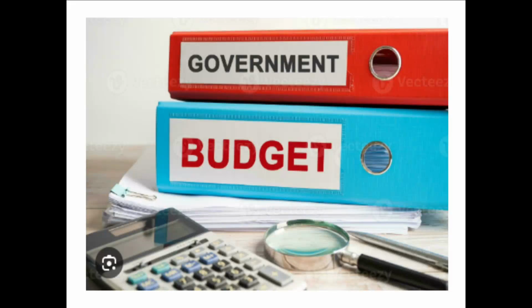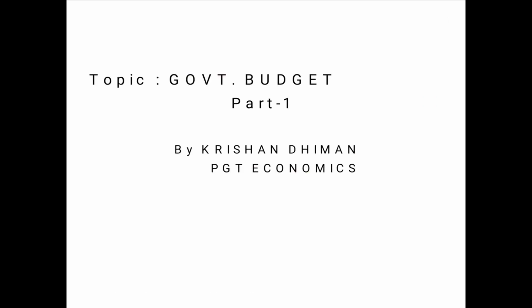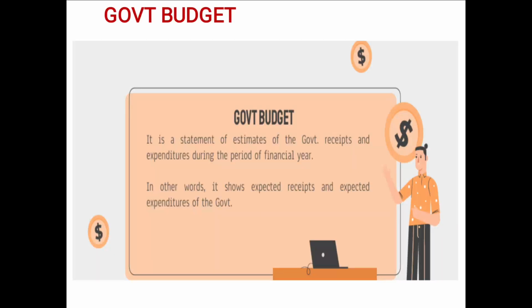Good morning, dear students. Today we are going to study one of the important chapters of macroeconomics, class 12th, that is government budget. So, what is a government budget? Government budget is a statement of estimates of government receipts and expenditure during the period of a financial year. In other words, it shows expected receipts and expected expenditure of government.